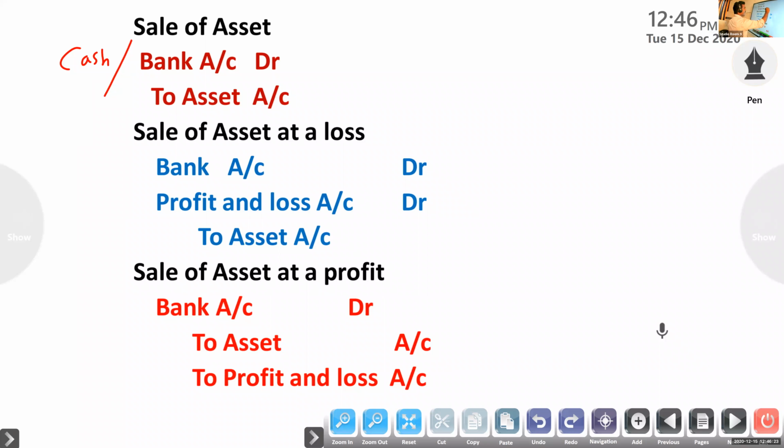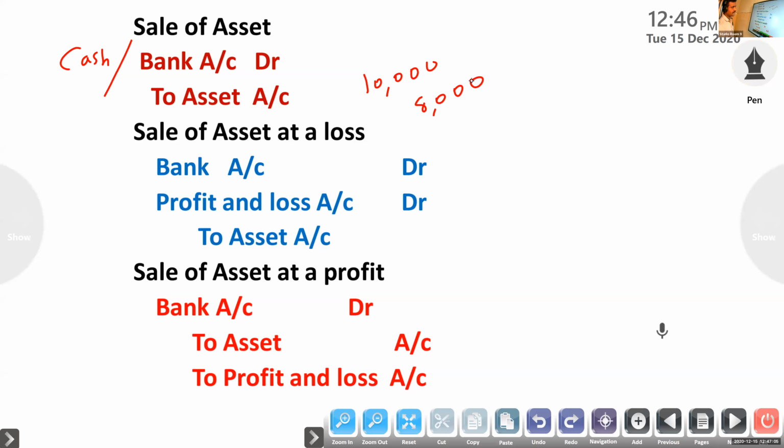If the asset, machinery, value is 10,000, and we sold at rupees 8,000. Clear? The value is 10,000, but we sold at 8,000. What is the journal entry? So it is a loss. If it is a loss, in the profit and loss account, which side will we write the loss amount, debit or credit?